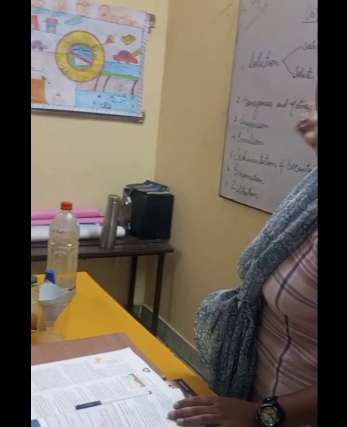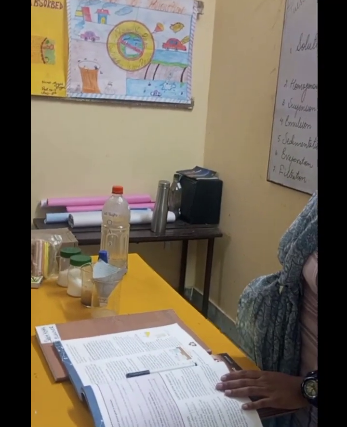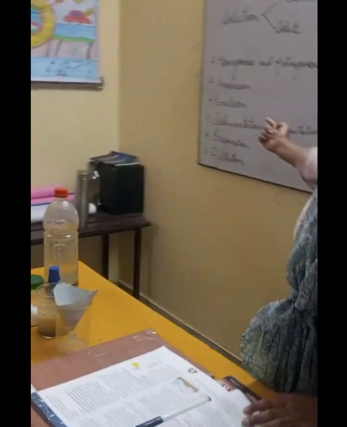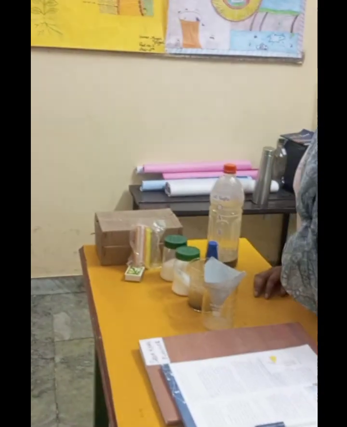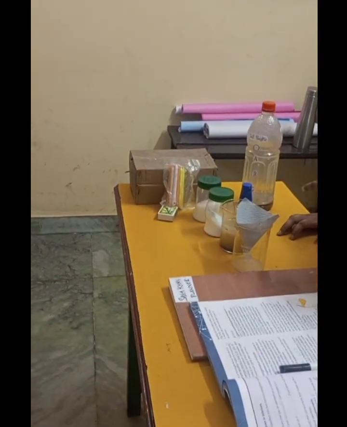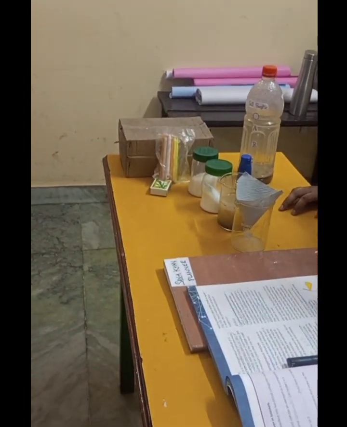Everyone, here we are going to do the activity related to the chapter Element, Compound and Mixture. I have written down a few terms on the board: solution, heterogeneous and homogeneous mixture, suspension, emulsion, sedimentation, decantation, evaporation and filtration. I will show all these terms through the experiment. I have some material. I have already explained the terms in the class, so I am going to do the experiment and you will tell which process is going on.